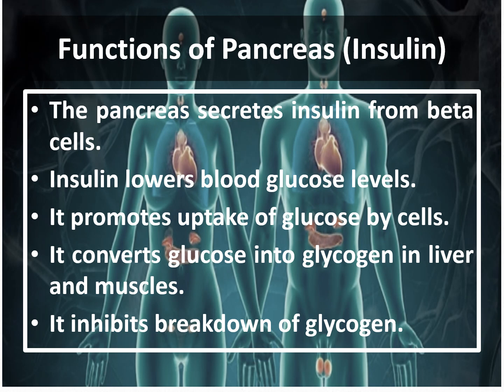So insulin lowers the blood glucose level. It promotes the uptake of glucose by the cells and then it converts the glucose into glycogen. Glycogen is a storage form, in the liver and muscles. Therefore, it inhibits the breakdown of glycogen. The process of breaking down of glycogen is called glycogenolysis.